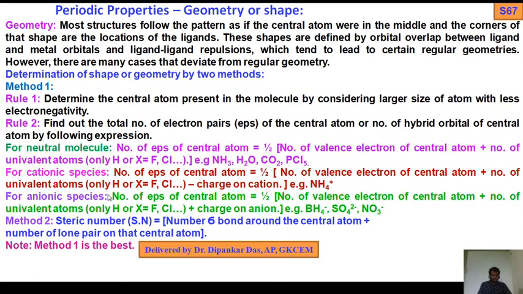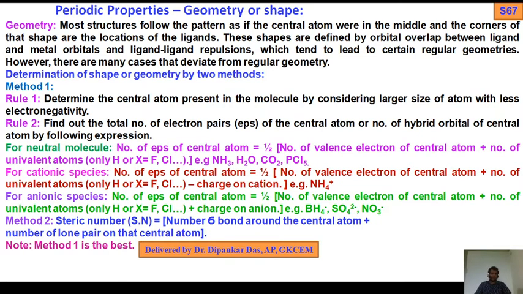Now for anionic species, the rule will be the same. The number of EPs of the central atom equals half of [number of valence electrons of the central atom plus number of univalent atoms, only hydrogen or halogen, plus charge on the anion]. For anionic species you add, for cationic species you subtract. How many charge present in the molecule? In BH4 minus, 1. SO4 2 minus, it should be plus 2. NO3 minus, plus 1. So this method 1 is very important. You should remember this method to find out the number of EPs of a central atom.